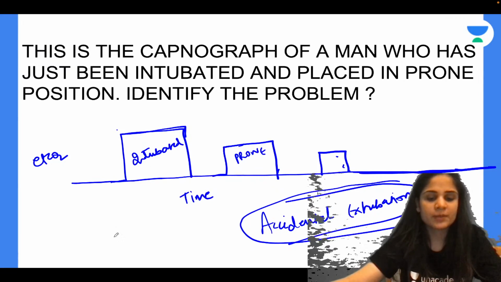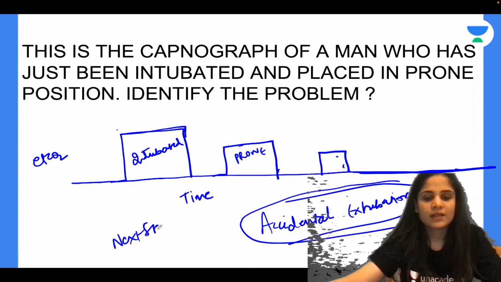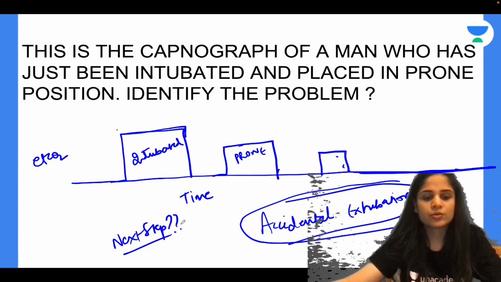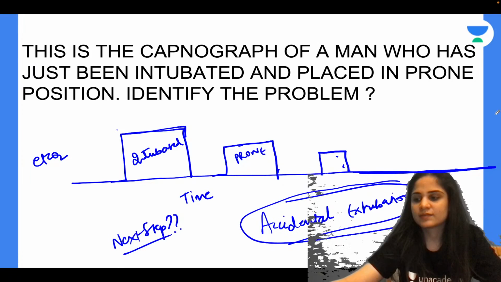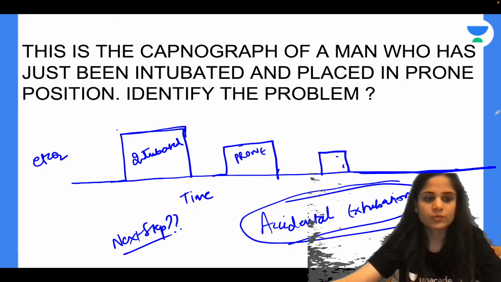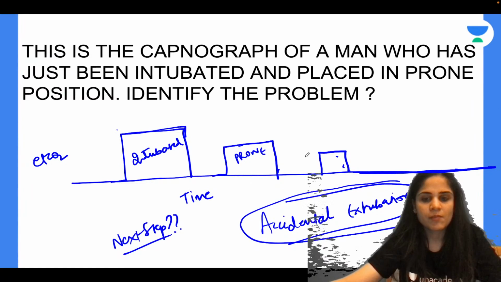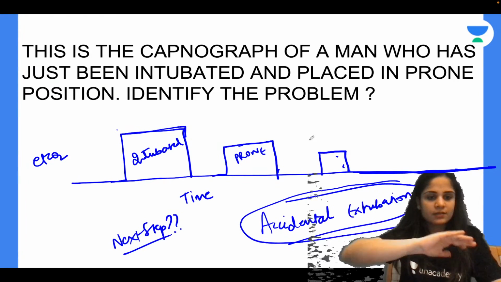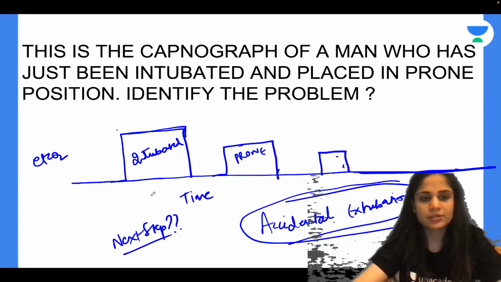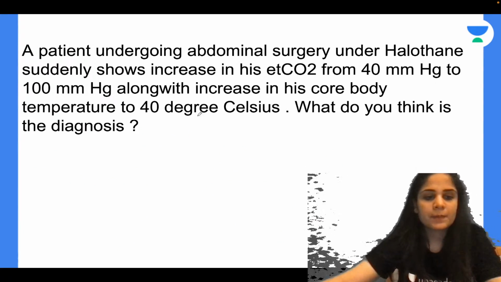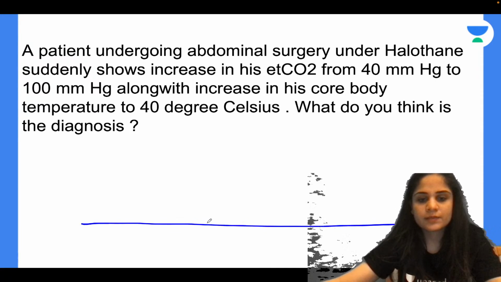So tell me, what will be your next step in this case? If the patient is getting extubated, what will you do? What will you do in this case? Suddenly you see there is no EtCO2. Is there anything you would specifically like to do? Okay, so I will turn the patient again. I will make him supine, I will make him straight and I will re-intubate the patient. Alright? Okay.